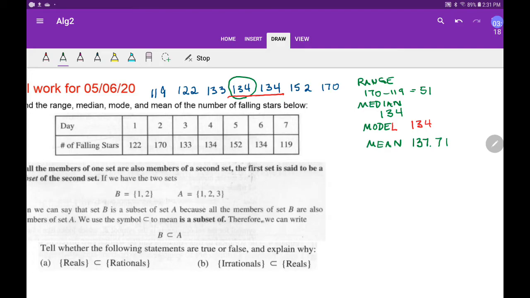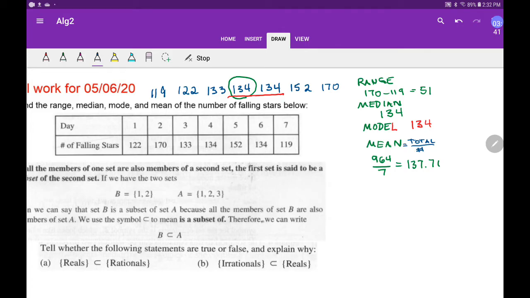It's 964 divided by 7 is equal to that. I like that better, to show what I did. I take the total, just in case there's any question, the total divided by the number of things.